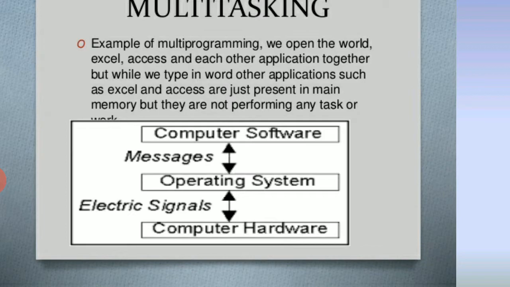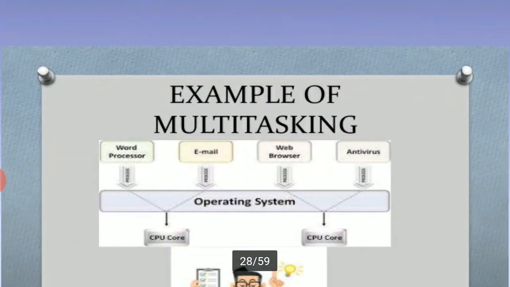Here, computer software sends messages to the operating system, and electronic signals go to the computer hardware. So the operating system is an interface between the system and the user. The computer is a system with software and hardware. Electronic signals and information messages are sent one to one. The messages and electronic signals are present in memory but are not performing any task or work.